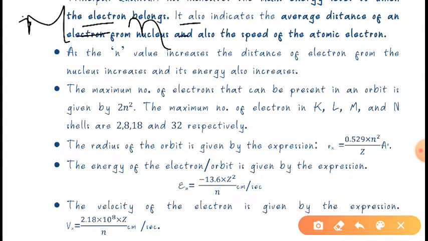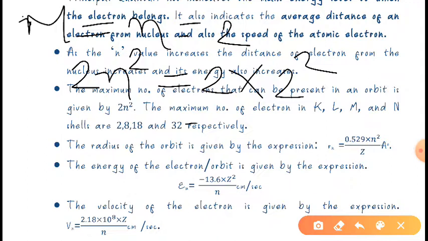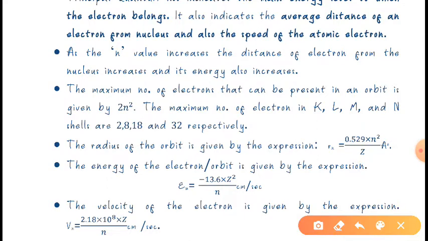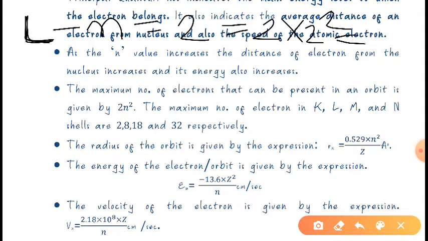Now, if we are talking about the L shell, here n is 2. According to the formula, the number of electrons will be 2n square, so it will be 2 into 2 square. 2 square is 4, and 4 into 2 is 8. So the maximum number of electrons in the L shell is 8, right? Sorry, I said M earlier, but after K comes L.